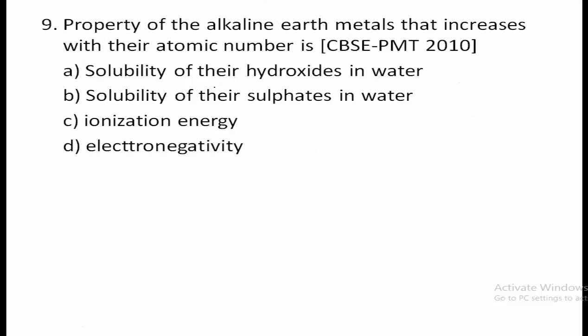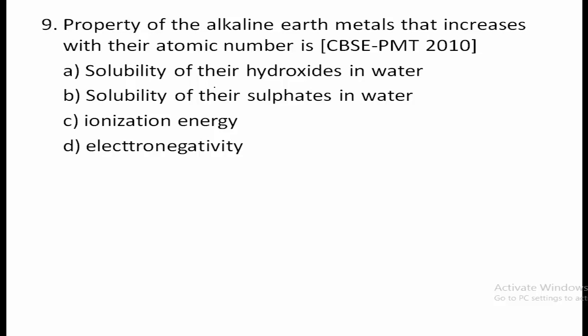The ninth one, the property of the alkaline earth metals that increases with their atomic number is. So as atomic number increases, which property will change here?